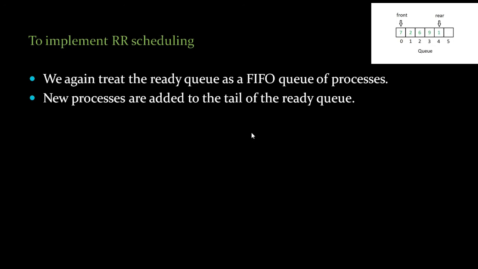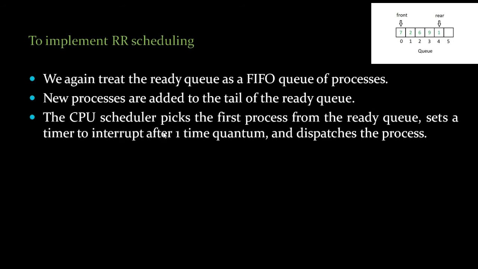The CPU scheduler picks the first process from the ready queue. Whichever is first in the ready queue will be picked by the CPU scheduler, and it sets the timer to interrupt after one time quantum. So it will give one time quantum to that selected process, and it doesn't disturb it in between.